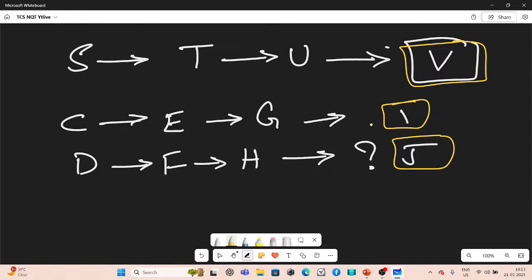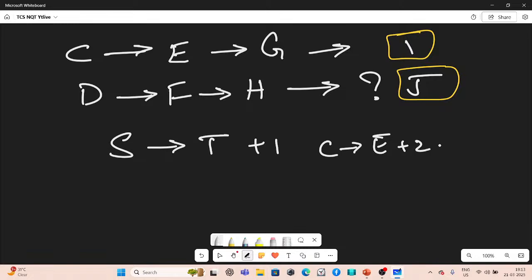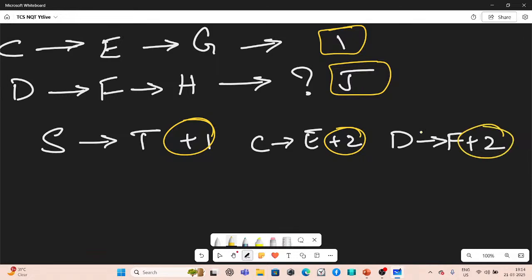Let's break it down this way. What exactly they are doing is, the first letter S, they're writing as T by doing plus 1. For the second letter, C, they're writing as E by doing plus 2. And the third one, D, they're writing as F, again plus 2. So what's the pattern here? It's plus 1, plus 2, and then plus 2. T they are writing as U, so plus 1.